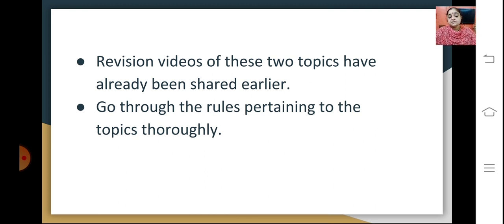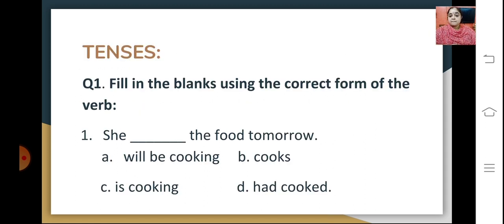Everything is explained with examples in the lesson videos and also the revision videos. Notes have also been provided to you, with exercises. I'll just give you some understanding of what kind of questions can be asked in your exams pertaining to these topics.